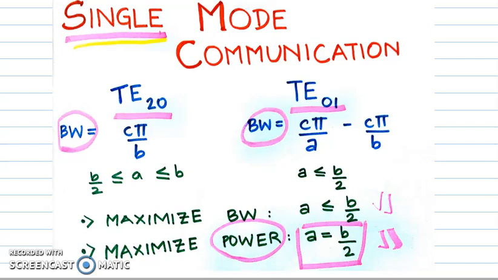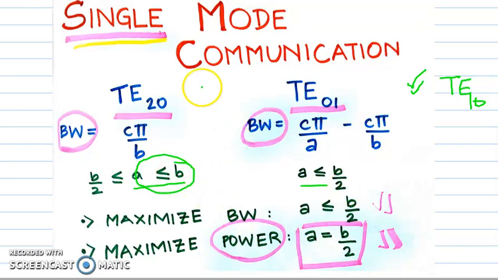For this, we need to know first the minimum mode that is present and then the next minimum mode that is present. Now, the minimum mode that is present in a waveguide is the TE10 mode. Now, let's look at what the next minimum mode is. The next minimum mode will depend on the relative values of A and B. Typically, in our cases, A is less than or equal to B. Depending on these two cases, a TE20 mode may exist or a TE01 mode may exist, which is next in line to the TE10 mode.